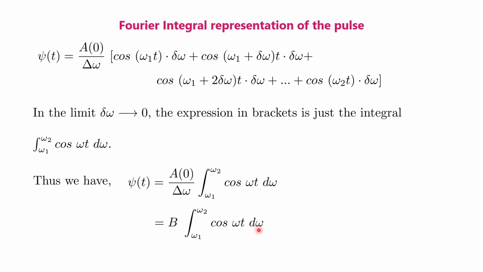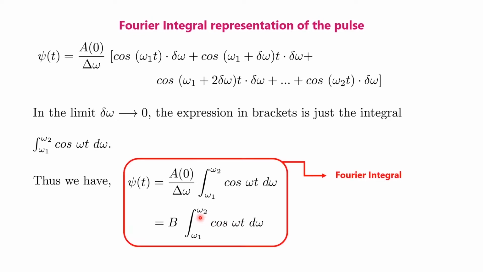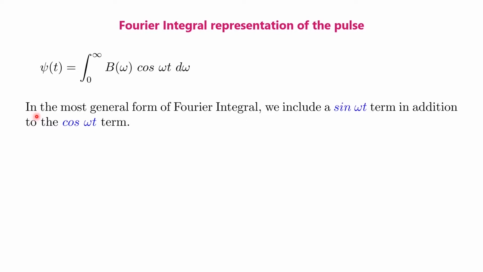This equation is an example of a continuous harmonic superposition of frequencies ranging from omega 1 to omega 2. This representation of a continuous harmonic superposition is known as a Fourier integral. For the pulse under consideration, B is a constant called the Fourier coefficient of the Fourier integral given in this equation.